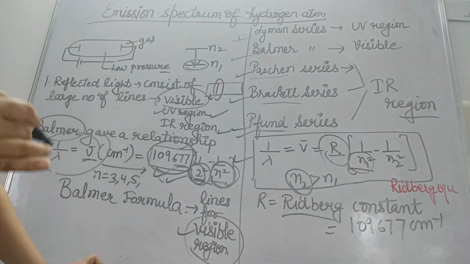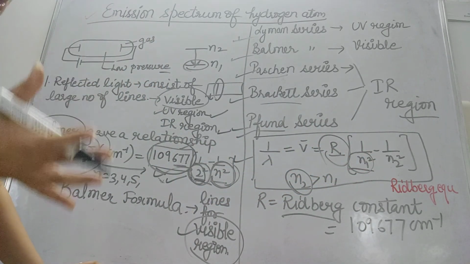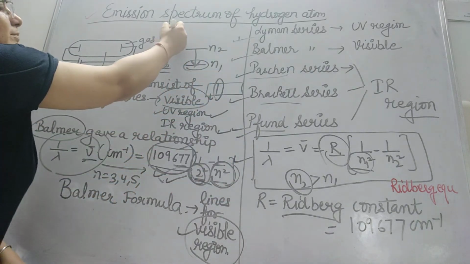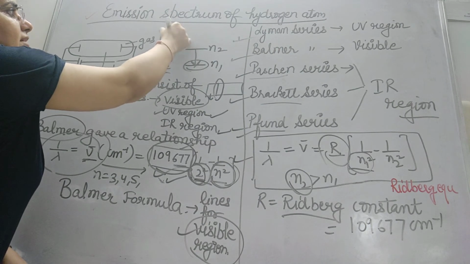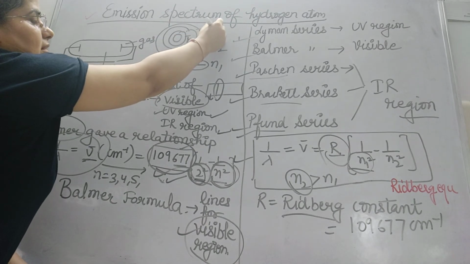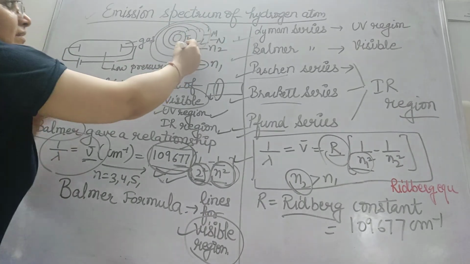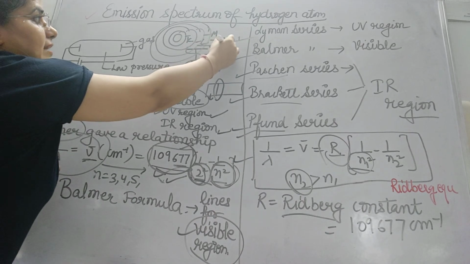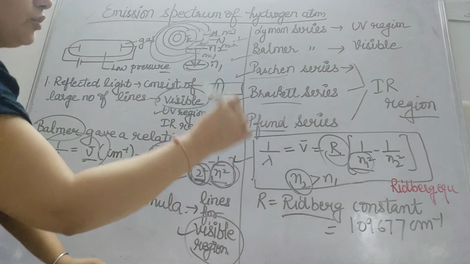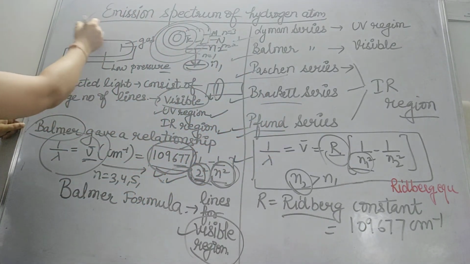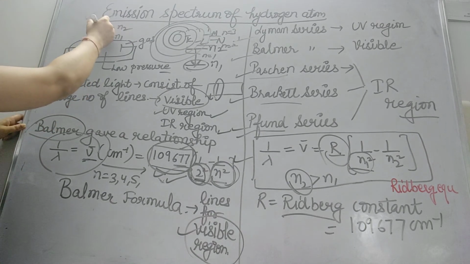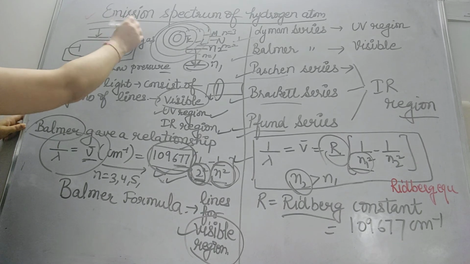These are the energy levels. In the structure of the atom, this is the nucleus, this is the K shell, this is the L shell, this is the M shell, this is the N shell. For K, n is equal to 1, for L, n is equal to 2, for M, n is equal to 3. Suppose this is n1 and this is n2; the electron is falling down from n2 to n1.